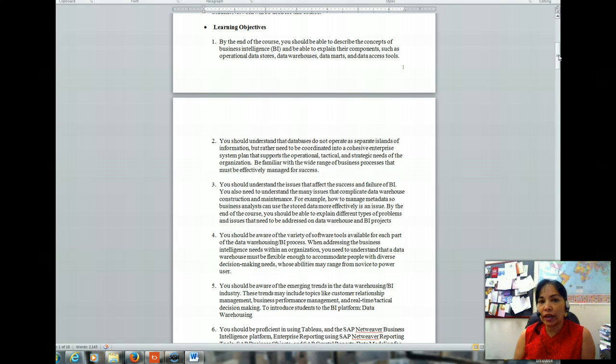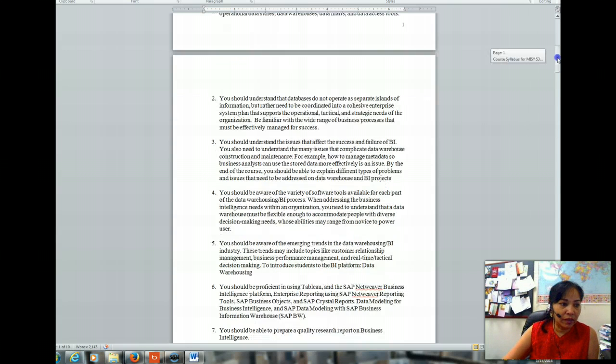We should be exposed to a variety of software tools. This is a very highly software intensive class. We will use a variety of software tools for conducting the data warehousing and business intelligence process. We should also be aware of the emerging trends in the data warehousing in the business intelligence industry. Of course, you will be gaining proficiency in using Tableau 8.1, the SAP Business Information Warehouse platform, different reporting tools, business objects, SAP Crystal reports, data modeling for business intelligence, and SAP data modeling, and so on and so forth. You should also be able to prepare a quality research report on business intelligence.